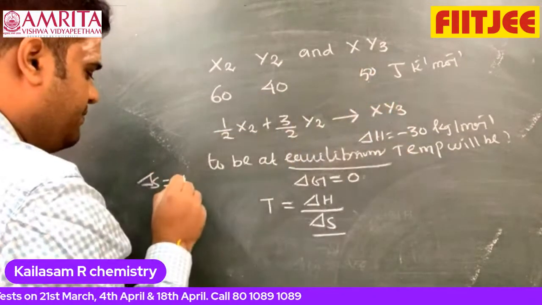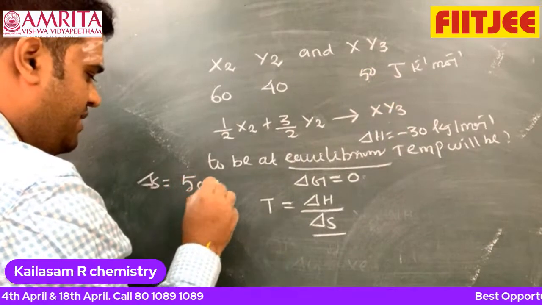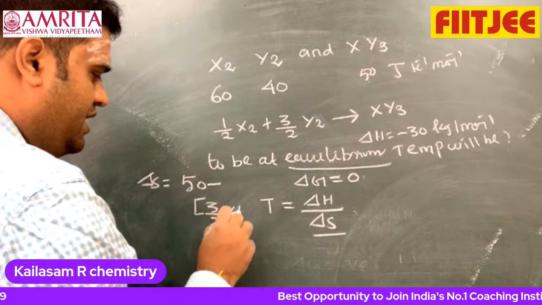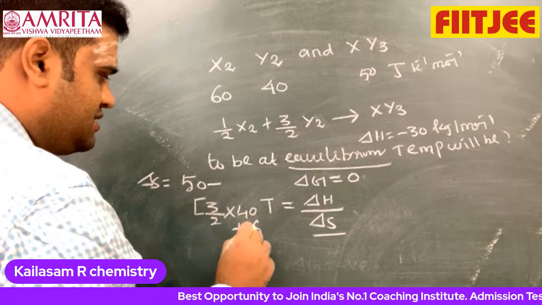XY3, which is 50, minus 3 by 2 into 40 plus 60.